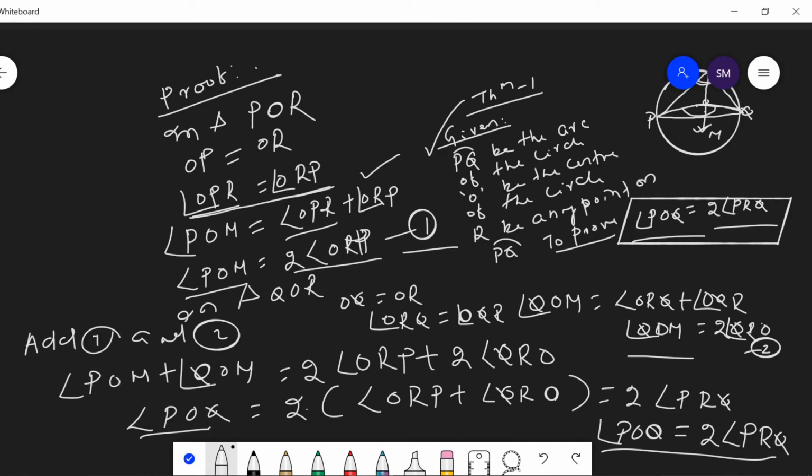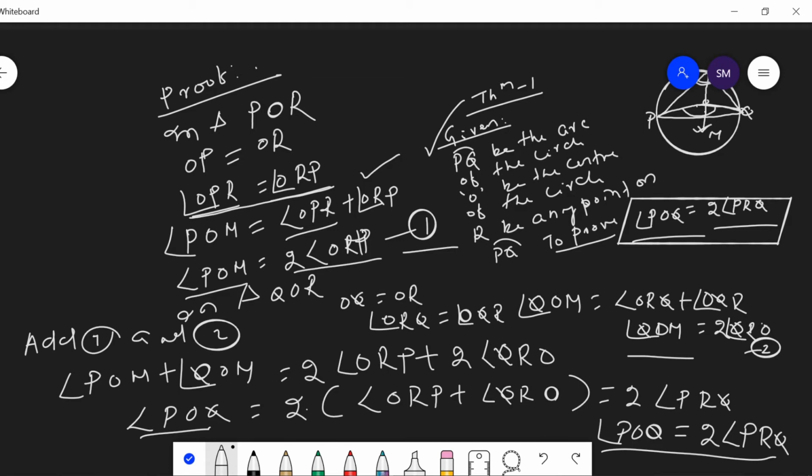Then next consider the triangle ORQ. Here also OQ is equal to OR. Then by isosceles property, OQR is equal to ORQ, and by exterior angle property, QOM is equal to the sum of QRO plus OQR. Then in place of OQR we can write ORQ. Here the angle QOM is equal to twice of ORQ.